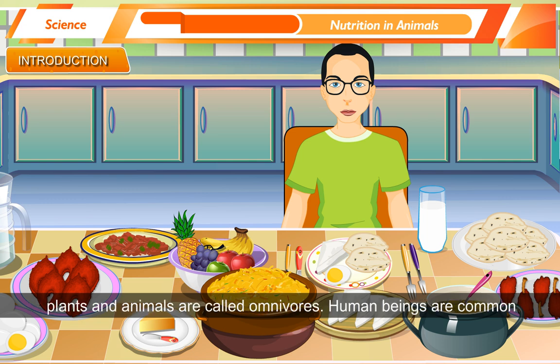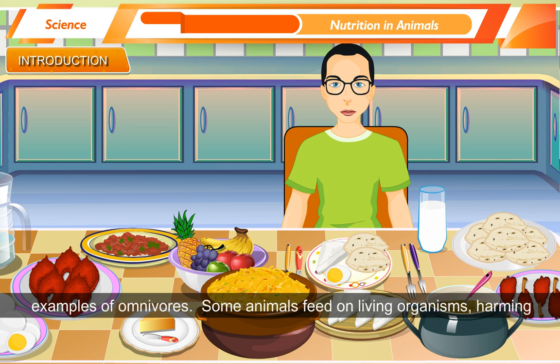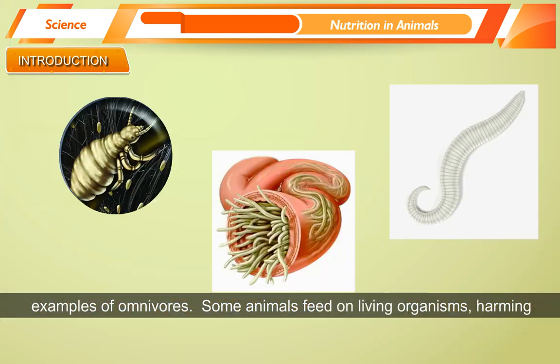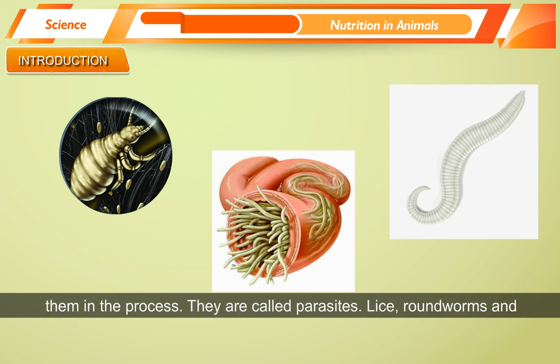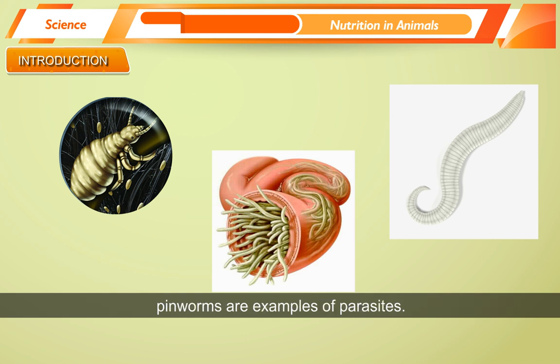Animals that feed on both plants and animals are called omnivores. Human beings are a common example of omnivores. Some animals feed on living organisms, harming them in the process. They are called parasites. Lice, roundworms and pinworms are examples of parasites.